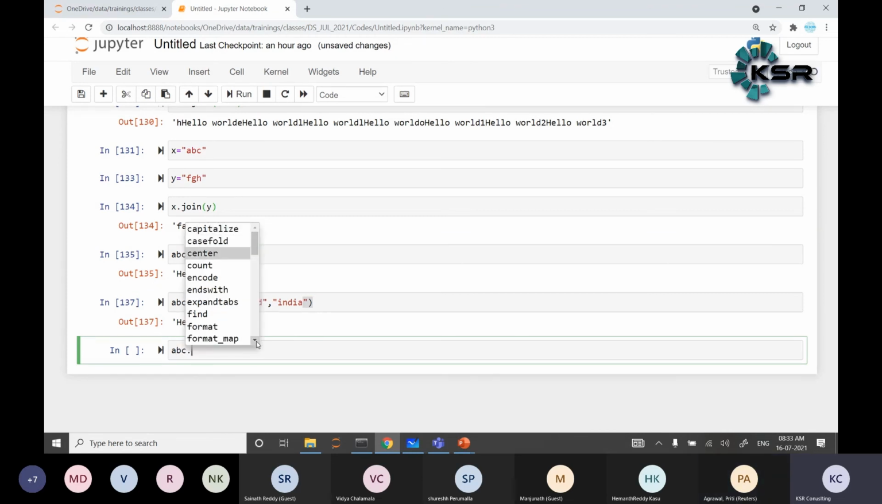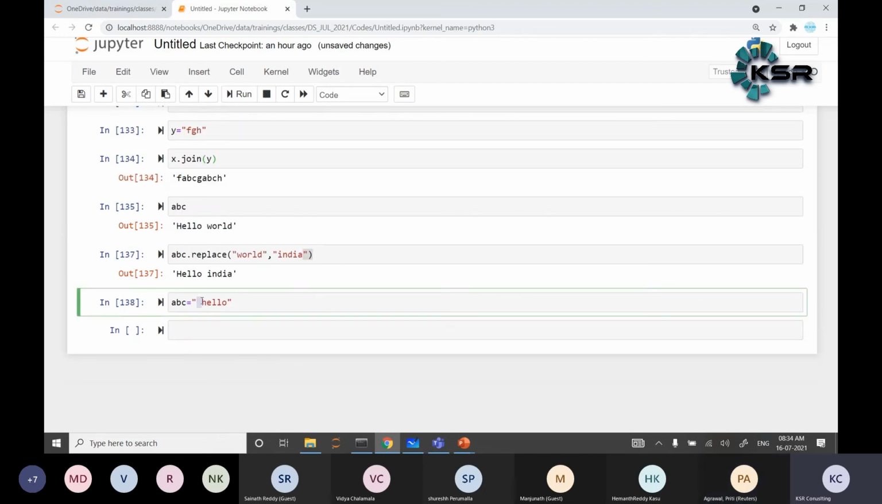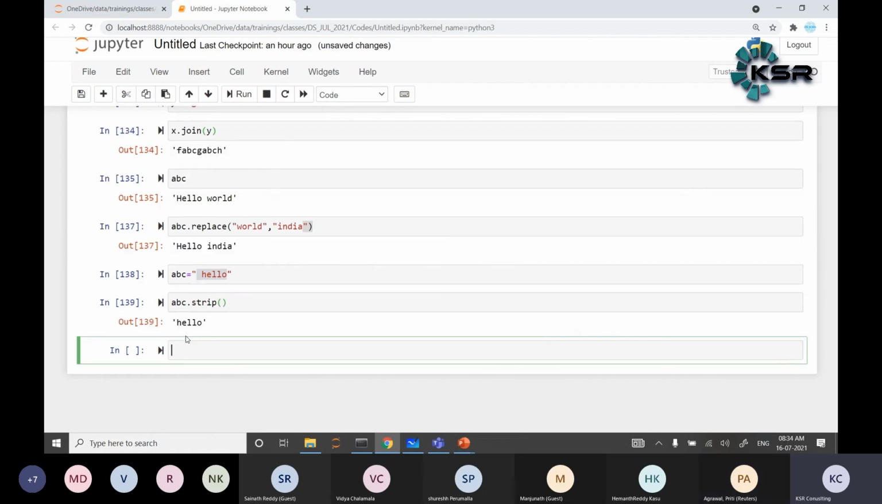ABC dot replace. Find and format is not required. Basically one more thing: ABC equal, there is a space right after the hello. Can you see here? I want to remove the space. ABC dot strip removes the spaces from both sides, both the left side as well as the right side.